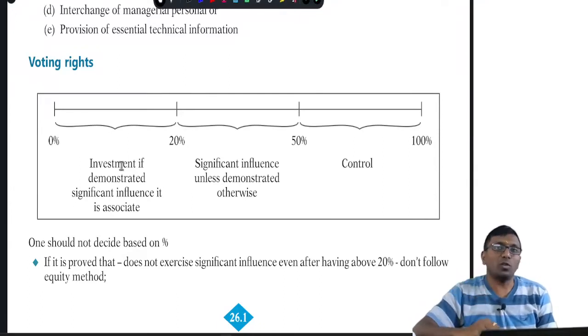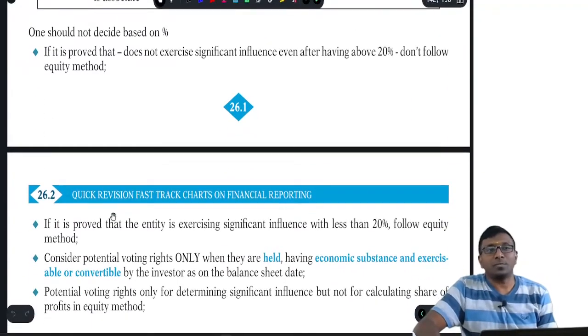If it is above 20 percent and up to 50 percent, it is assumed that you have significant influence. But if you prove otherwise, then you don't have significant influence. Obviously, above 50 percent you have control over it, correct?